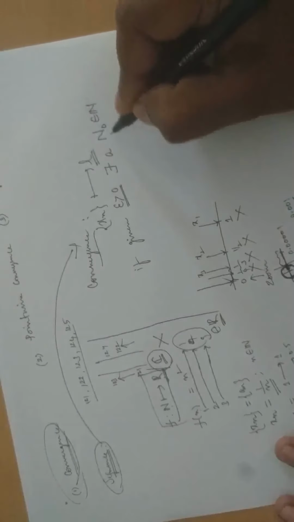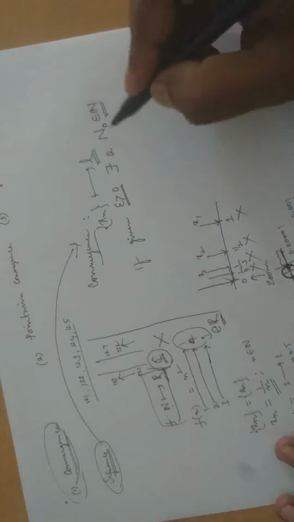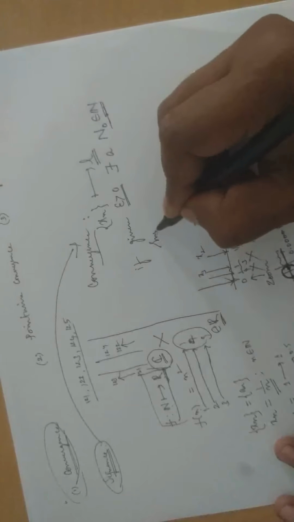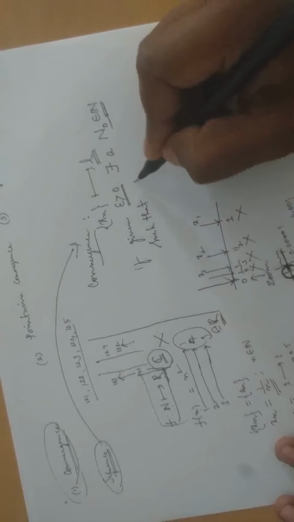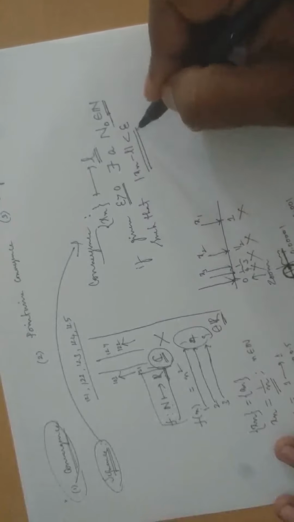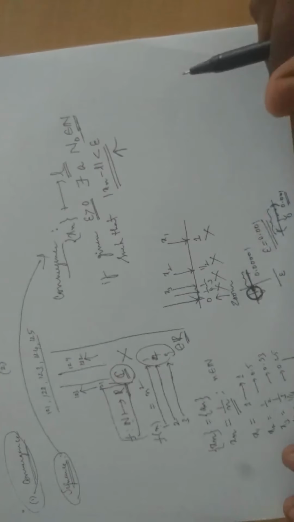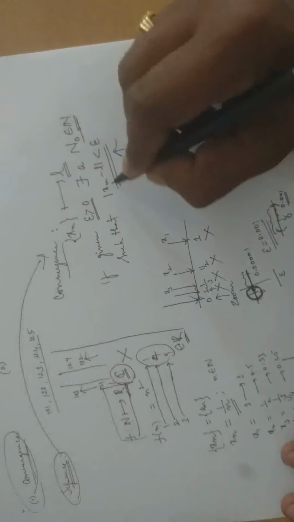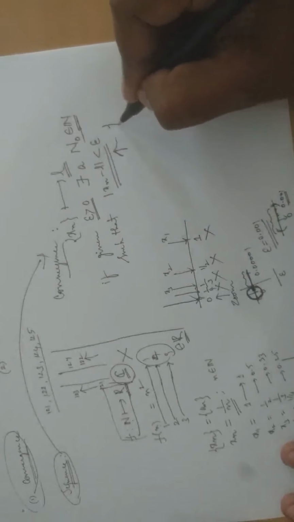Stage in the sense it's a natural number. There exists a stage n naught, which is nothing but a natural number, such that the distance between xn and L can be made however small you want. And this will not work for all n. This won't work for all n. For some n,